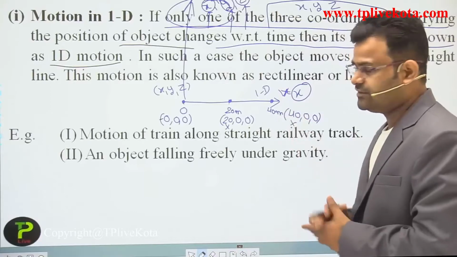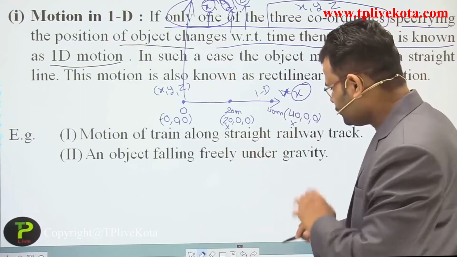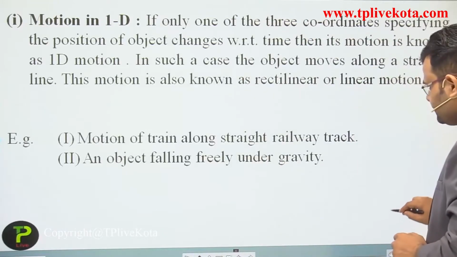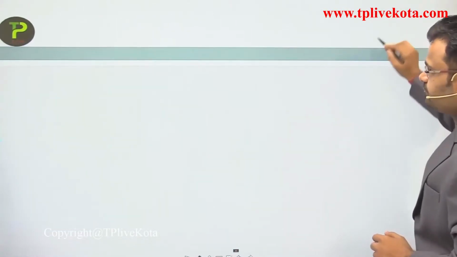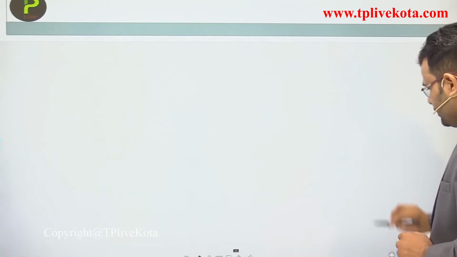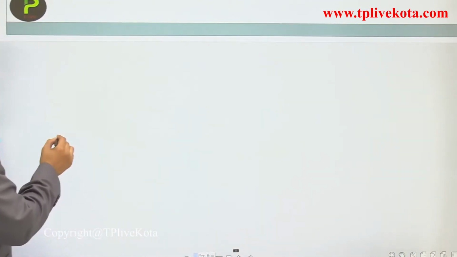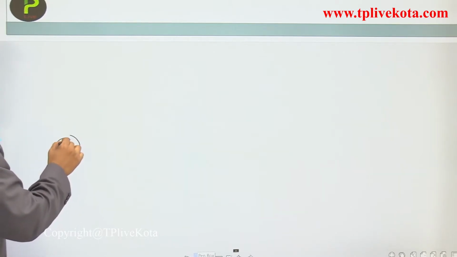So dear students, that is one dimension motion. Let's suppose, dear, one more point for one dimension motion is that you are moving in another direction. What is the direction? Let's suppose dear students, you move in the upward direction.